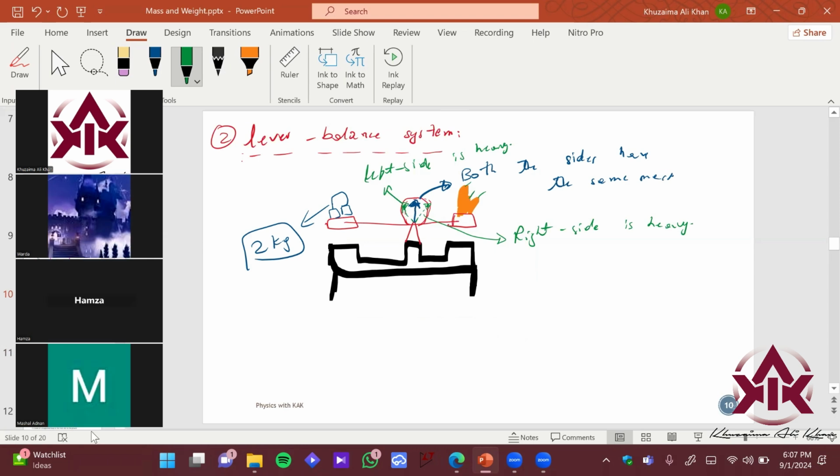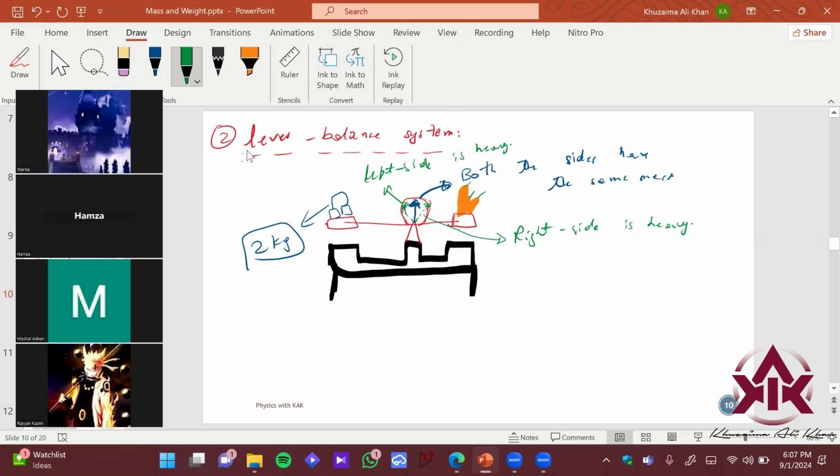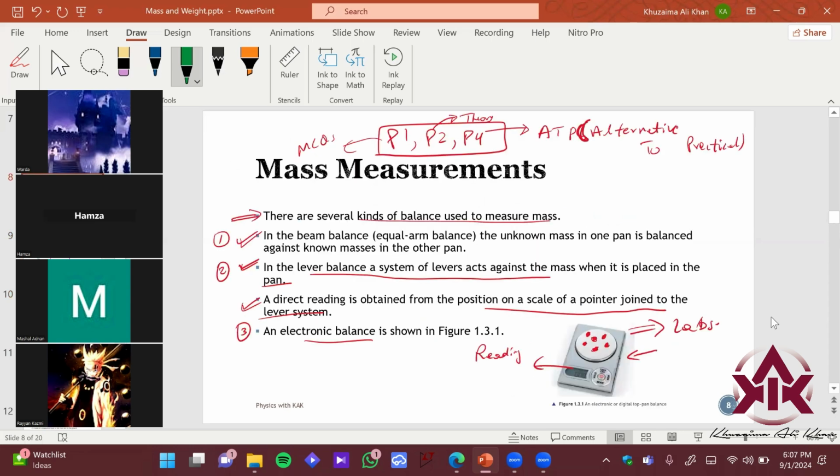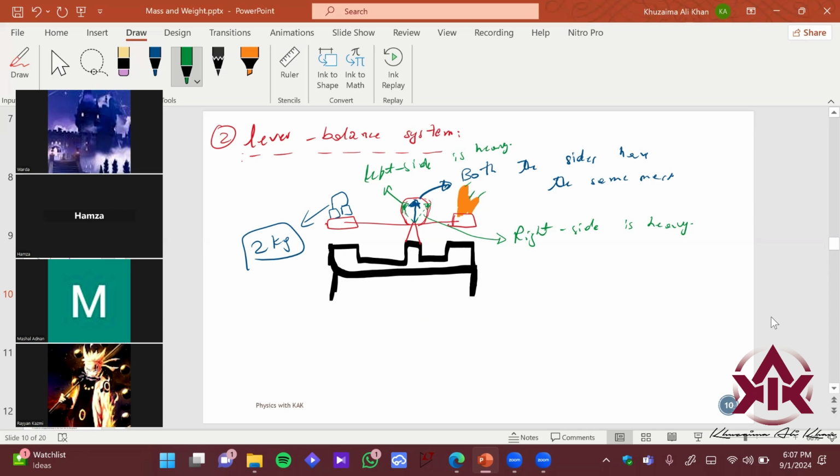Can you repeat? It is written in front of you: the lever balance system. What is the name of the instrument you are using? The entire thing is called the lever balance system. It's just the body over here. The drawing may look a little three dimensional. This is the body of the system, and this is the balancing mechanism.